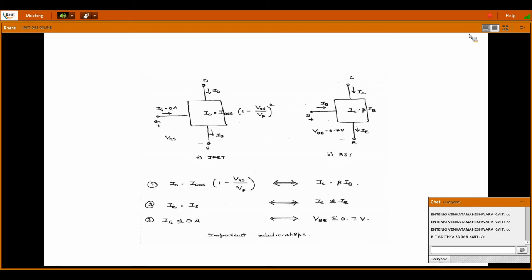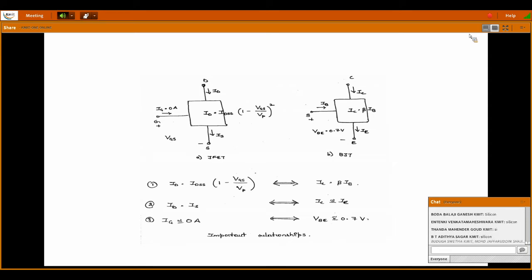In common base, what is the current amplification factor? It is represented as alpha. Yes, very good. Okay, so IC is equal to beta IB. And what is this VBE? 0.7 volts. Can anybody tell me which material it is? Which type of transistor it is? Silicon. Yes. And this 0.7 is the cut-in voltage for silicon material.